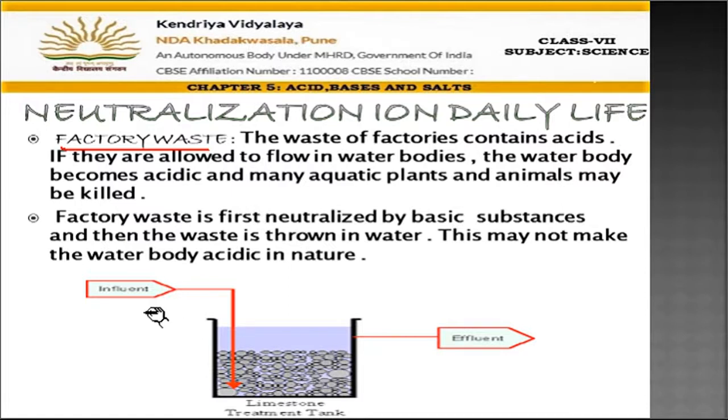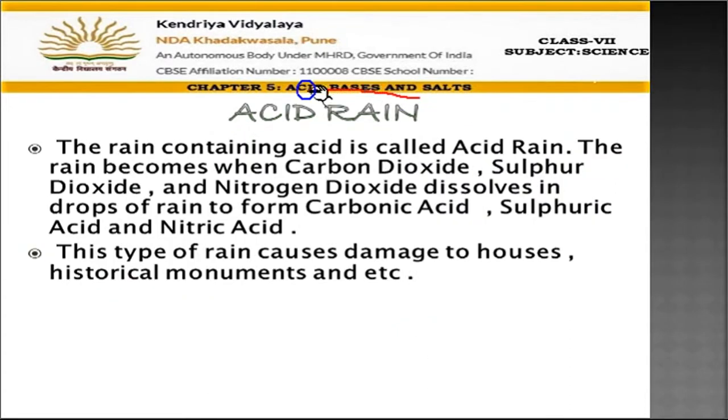What happens nowadays in factories, you can see this influent, this is the waste which is coming out from the industries. It is first allowed to go into a tank. Here you can see in the tank there is limestone. This limestone is the base. When acid combines with this base, it gets neutralized, and then this waste is allowed to go outside. The acidic nature is neutralized here, and the waste is not harmful for the plants because it becomes salt. So this is also one implementation of neutralization.